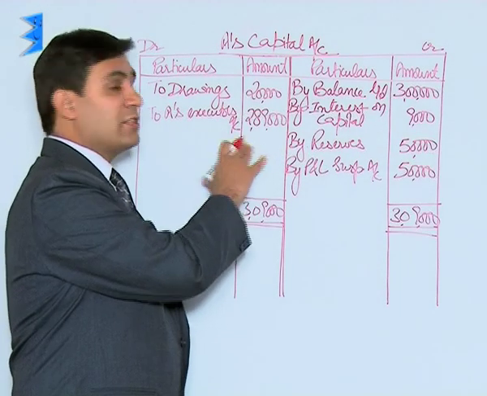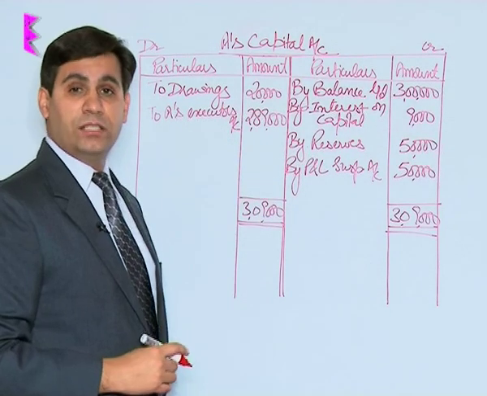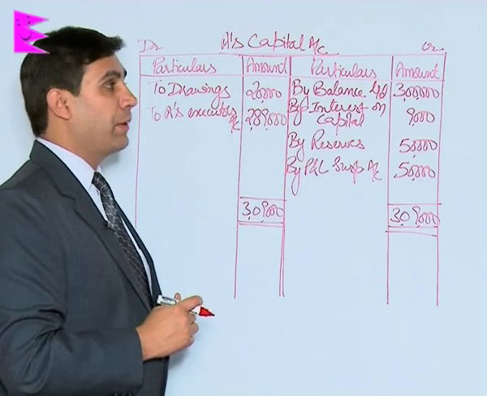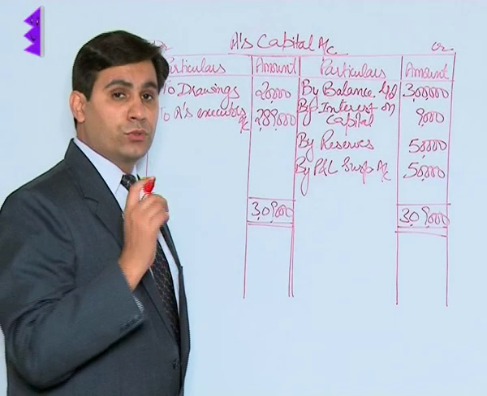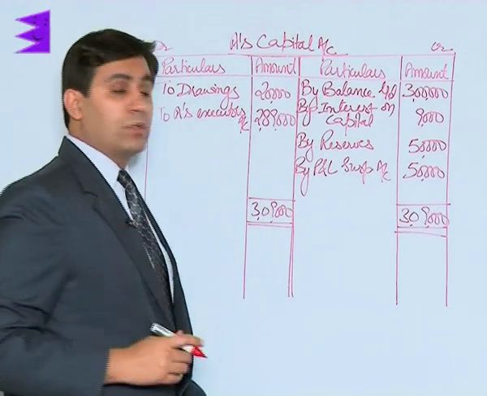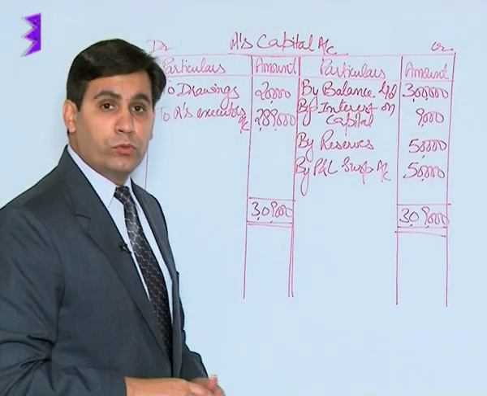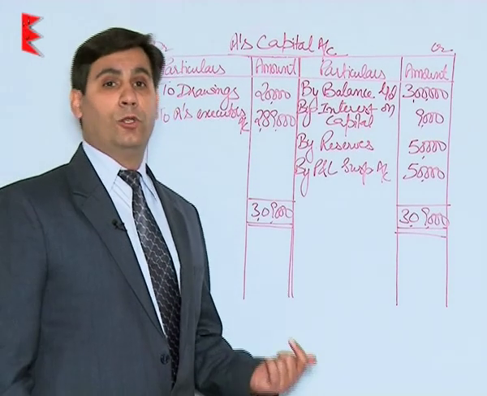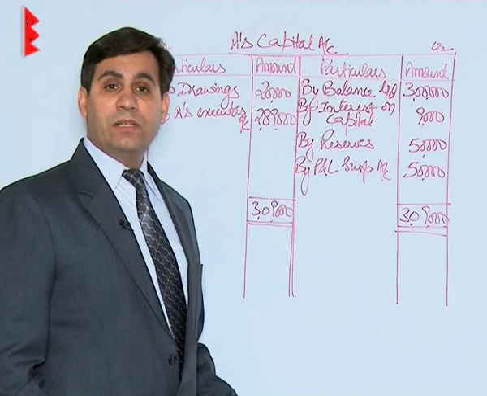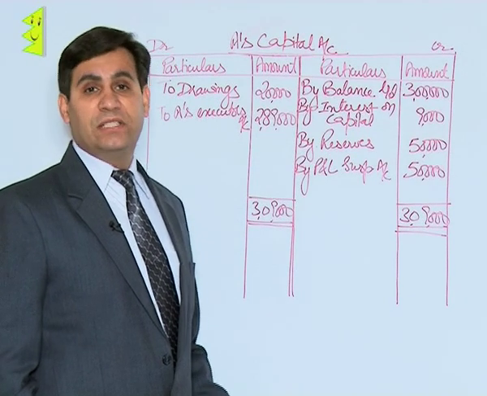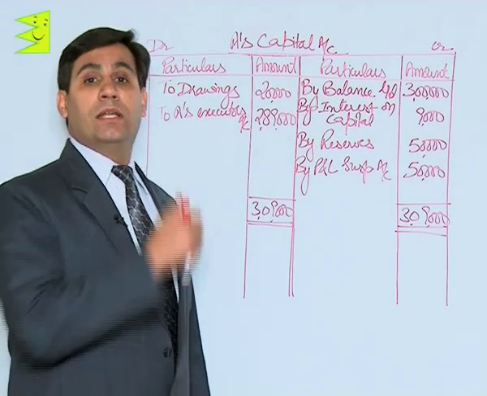So since A is no longer in existence, in case of death, any balance that is there in his capital account would be transferred to executor's account. Now students, this executor's account, that is the balance in this executor's account, would be taken and treated as loan for the firm and would be disposed of as in agreement with the partners or in agreement with the executors of the deceased partner.